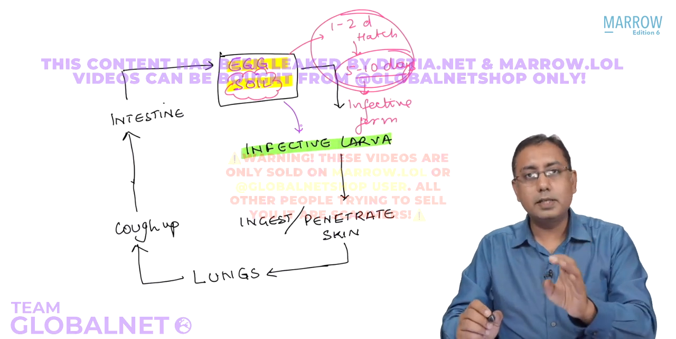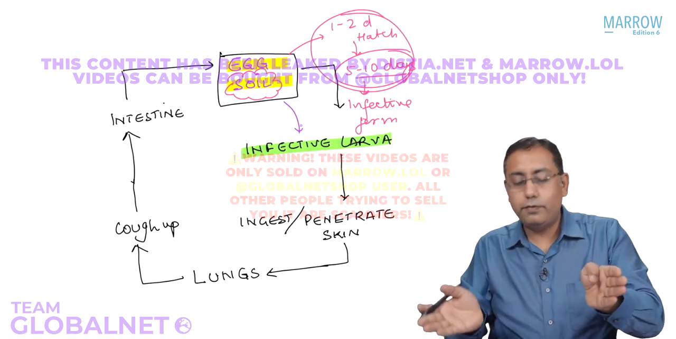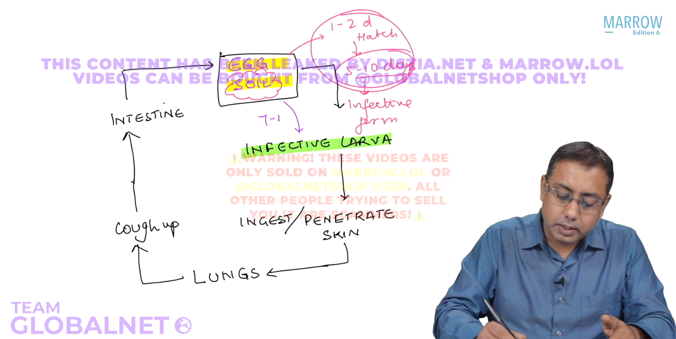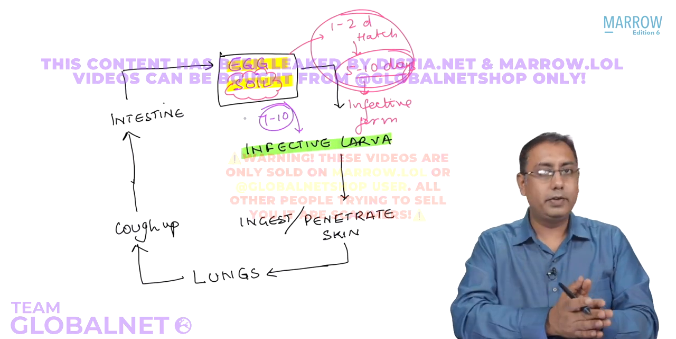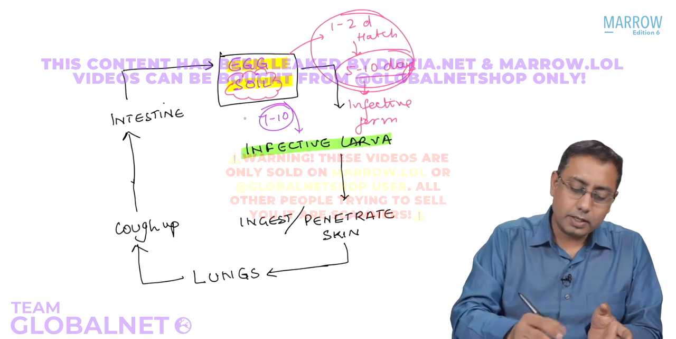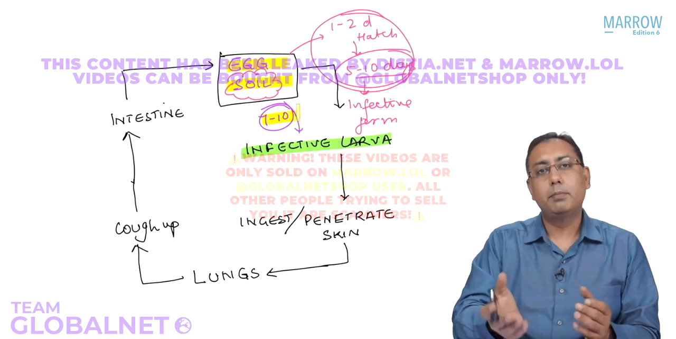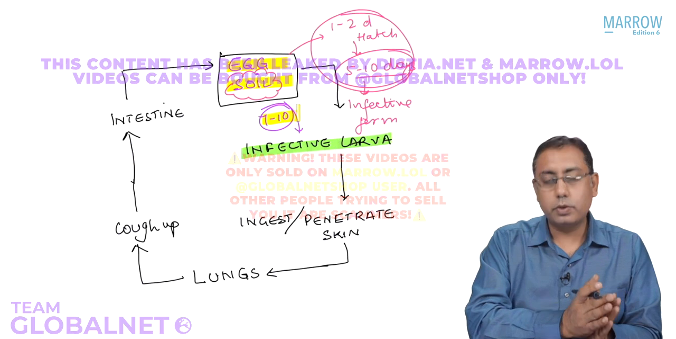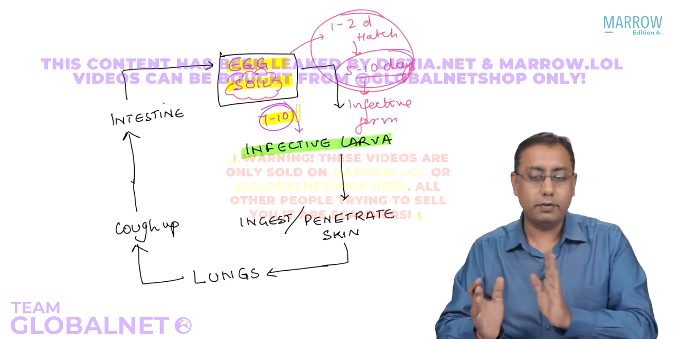So how much time does it take from the egg to the infective form of larva? We say that usually 7 to 10 days, minimum 5 days. It can take up till 7 to 10 days. If you get one answer, you're free to mark 7 to 10 days, but the minimum would be 5 days, which is required from the egg point to the infective larva.